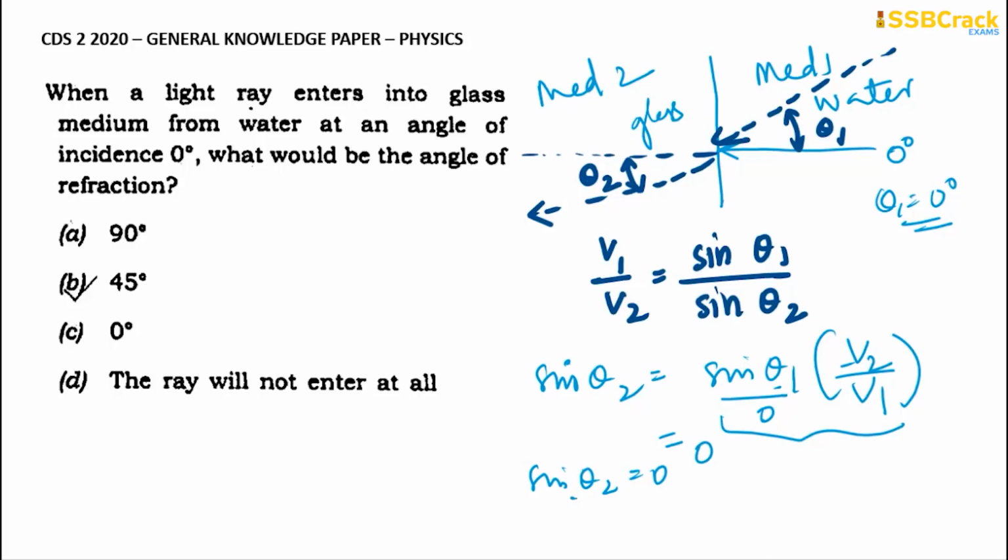When will sine theta 2 be 0? When theta 2 is also 0 degrees. So the angle of refraction is also 0 degrees. When the ray enters at an angle of 0 degrees here, it will continue to be at the same 0 degrees only.